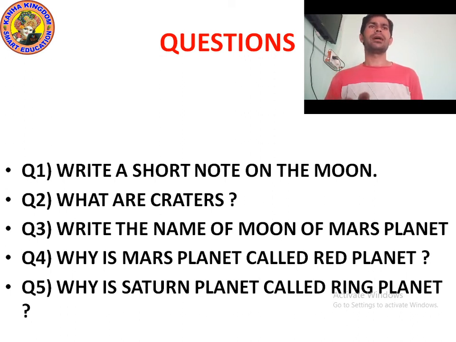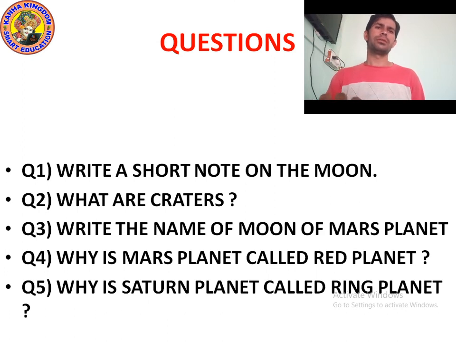Question number two: what are craters? Craters are deep depressions formed on the surface of the moon. The depressions formed due to meteorites, asteroids, and comets are called craters. When these craters and cracks fill with large lava, they form a Maria. Later it forms into rock, which is called igneous Maria rock.